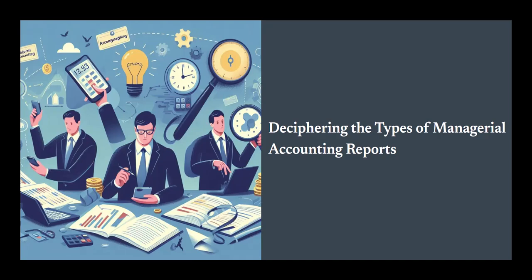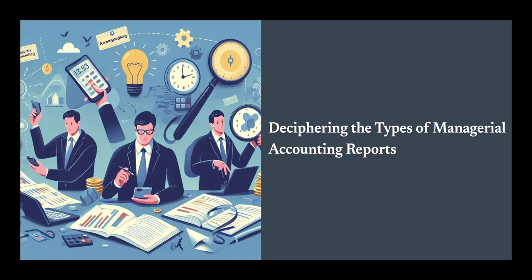make informed decisions. First up, we have budget reports, which serve as the financial blueprints for organizations. Imagine planning a road trip. You wouldn't just hop in the car and start driving without a map or a plan, right? Budget reports are that map for businesses. They outline estimated revenues, costs, and allocations for various departments over a specific time frame, be it monthly, quarterly, or annually. These reports set the financial parameters within which a business aims to operate, acting as a navigational tool for both short-term actions and long-term strategy.